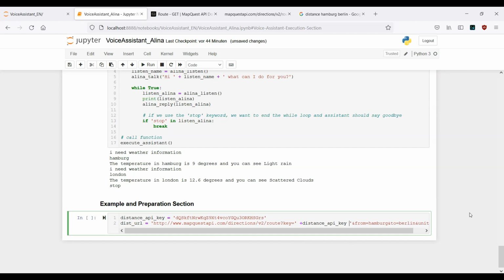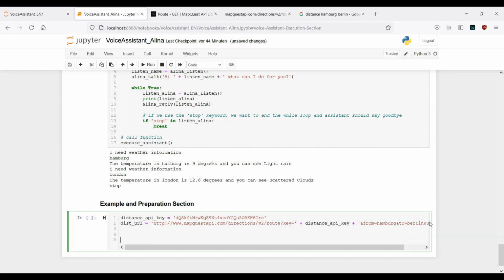Distance API key plus. As you can remember, we have stored the API key inside this variable here. This is step number one. Then in the next step, we also don't want to have the two cities hard coded, the first city and the destination city. But for this example, it's not a big deal. This is okay, fine right now.